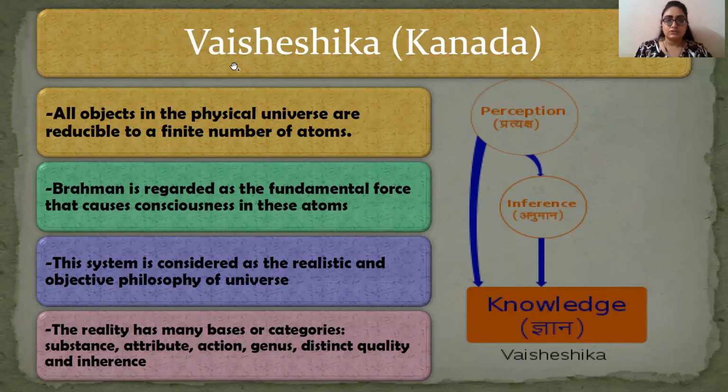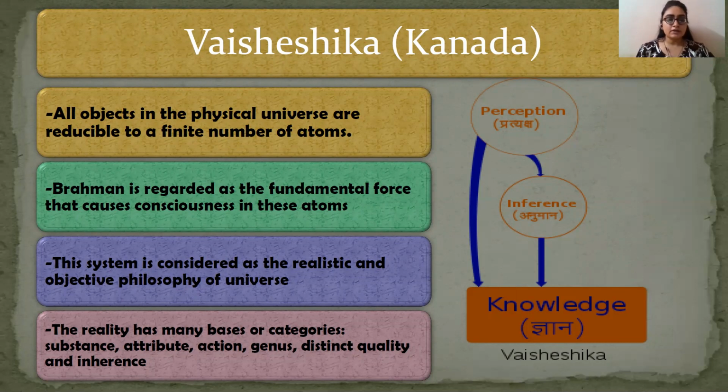Next is your Vaisheshika. The main proponent of this school of philosophy was Kannad. Now, according to Vaisheshika, all objects in the physical universe are reducible to a finite number of atoms. So the basis of atomic theory, we can say, is the Vaisheshika school of philosophy. What the Vaisheshika school said is that all the objects in the physical universe are reducible to a finite number of atoms. This is what physics says, right? So the origin or the basis of physics is Vaisheshika.